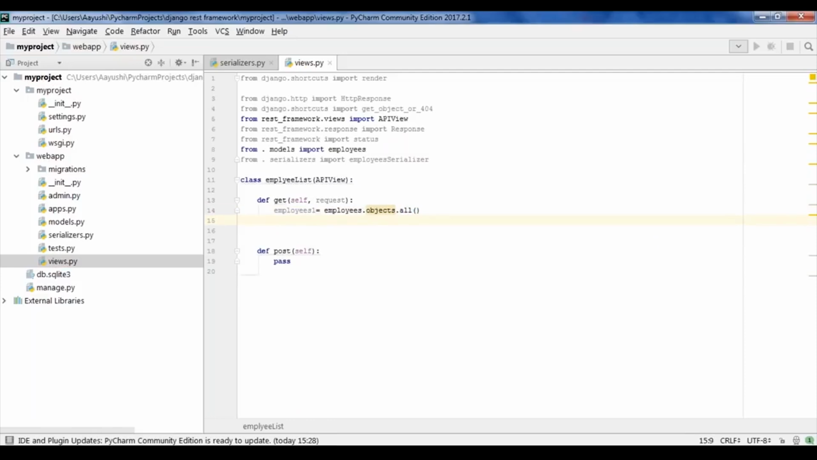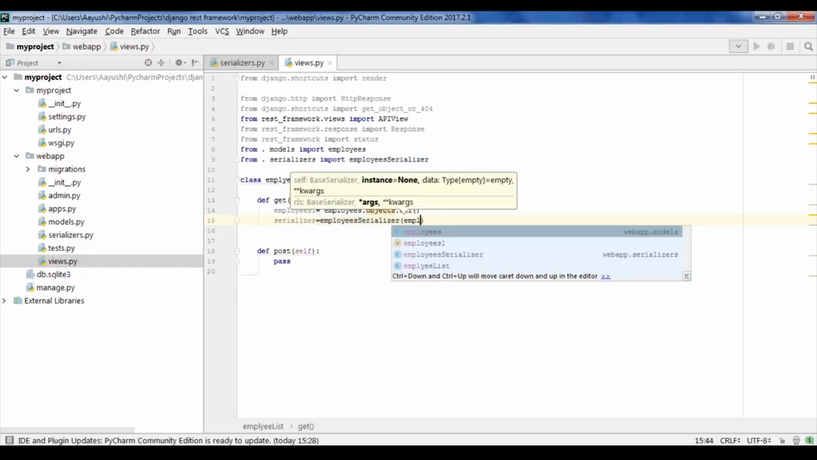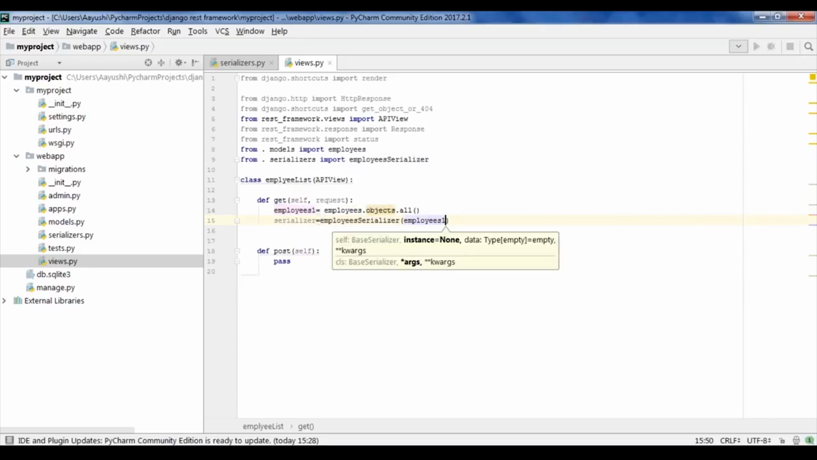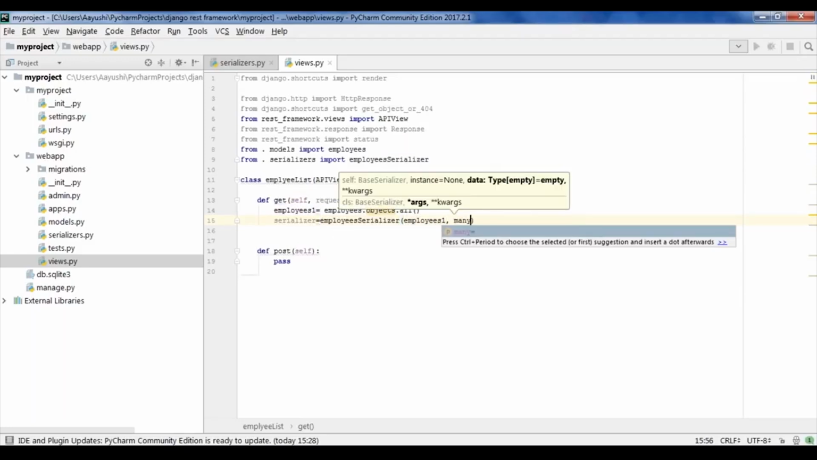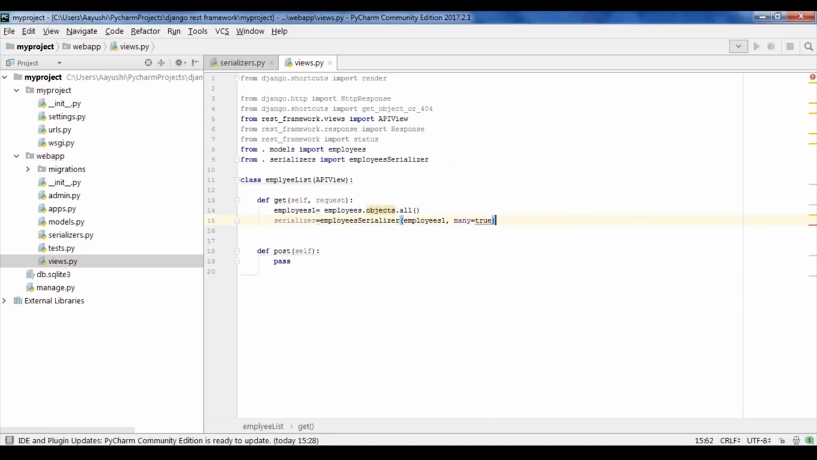Next we have to serialize them, which means it will take all your objects and convert them into JSON. So I'll take the serializer for that. This is the name of my serializer, and here I will pass in the employees, which means all your objects, and my second parameter would be many equals true. This second parameter means that there are many of them, so you don't have to return just one JSON object.